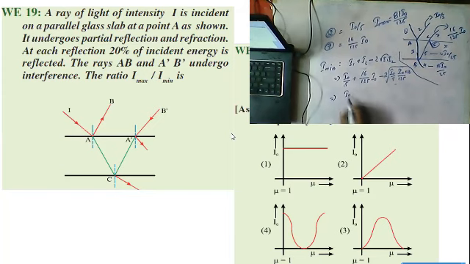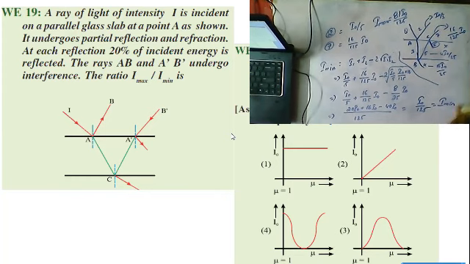Now what is this value? We can write here I naught by 5 plus 16 by 125 I naught minus, we are having 2 4s is 8, 8 by 25 I naught. So by taking the LCM, 125, we are writing 20 I naught plus 16 I naught minus 40 I naught. So this value is equal to I naught by 125. So this is equal to I minimum.